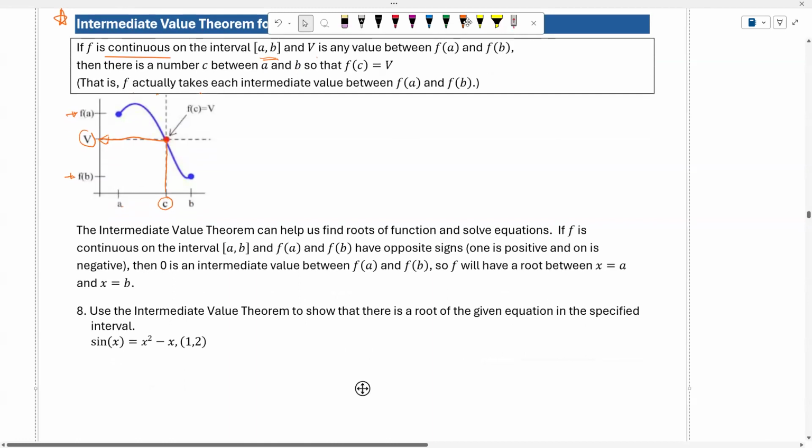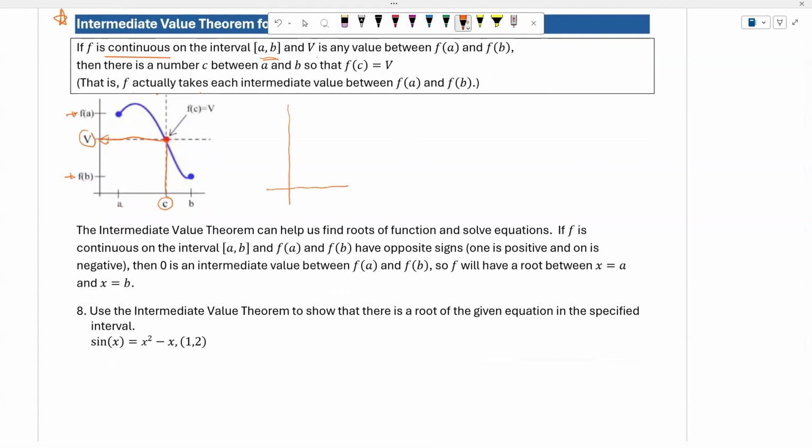So maybe let us try a couple of continuous functions to see if this is probably true, okay?